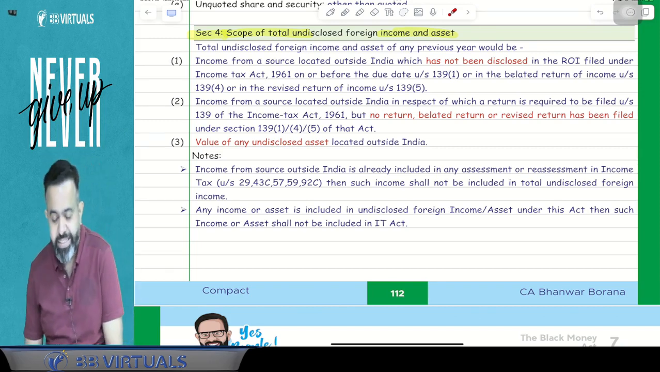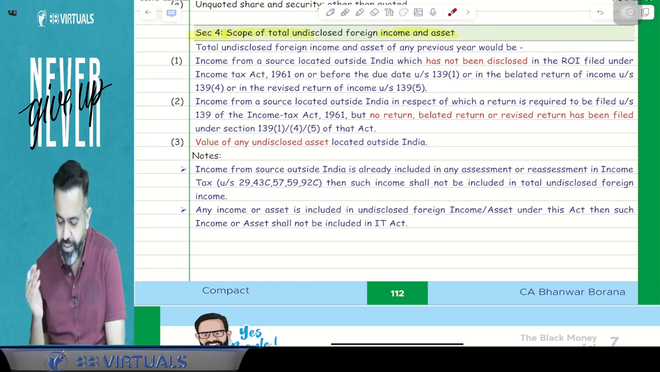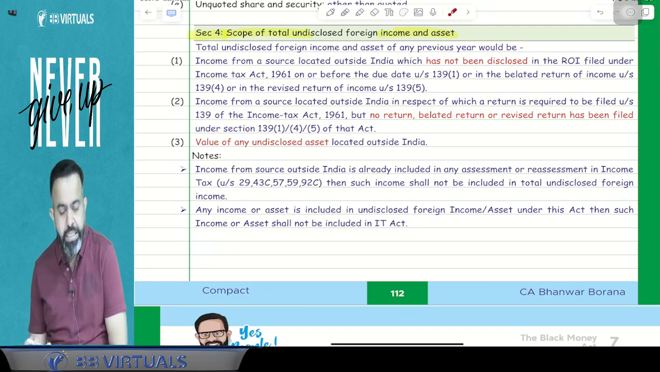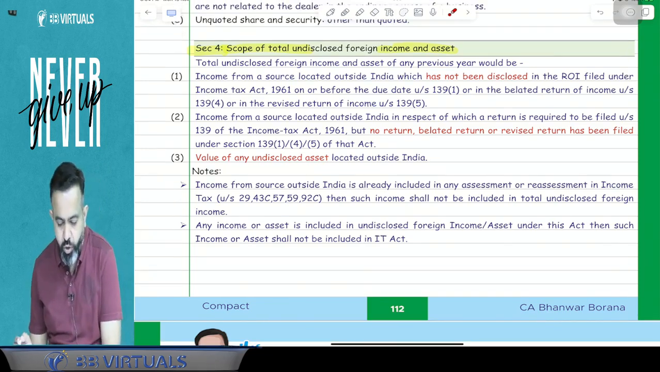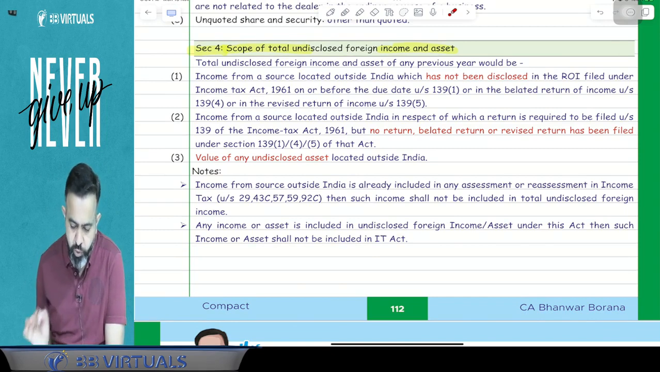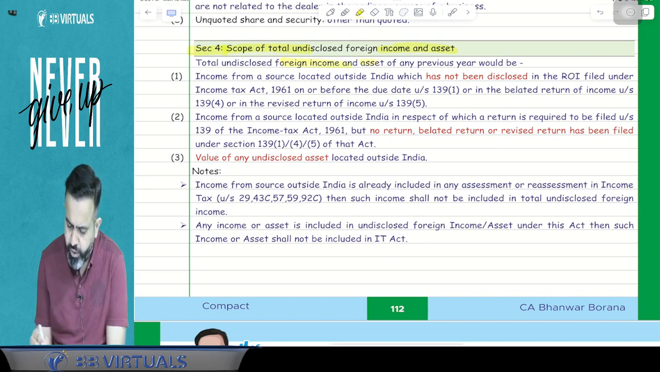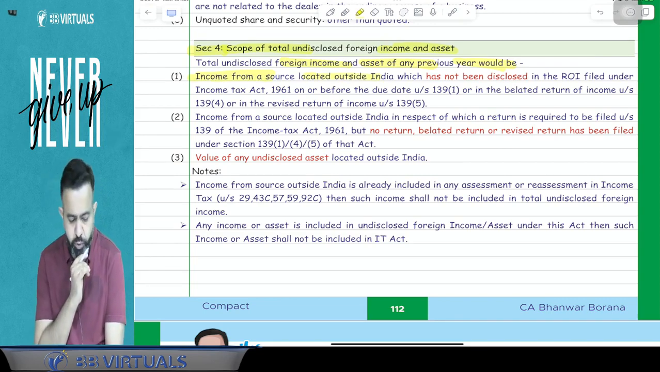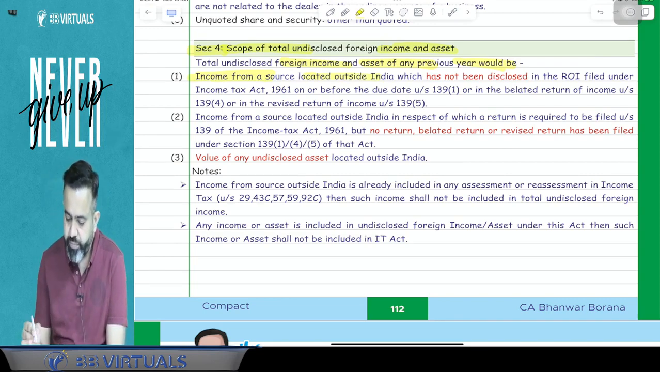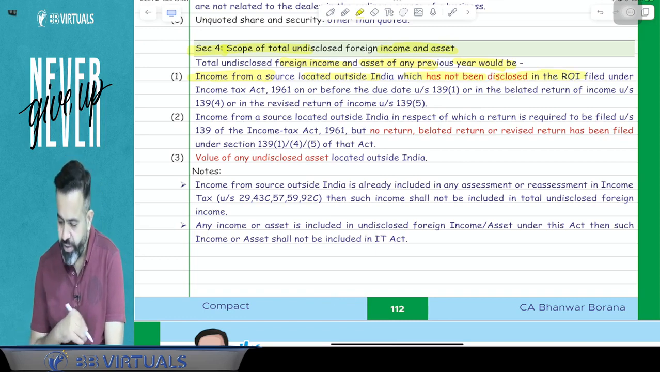Then guys, that will be treated as your undisclosed asset or income. So what do you mean by the undisclosed asset or income here? The scope of the total undisclosed foreign income or foreign asset: total undisclosed foreign income or asset of any previous year would be income from a source located outside India, which has not been disclosed in the ROI,